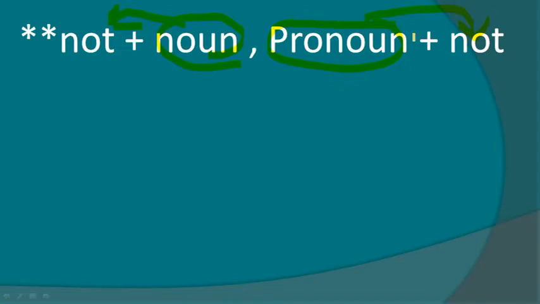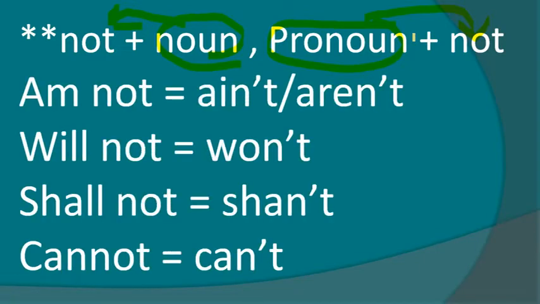So I always suggest you write not in short form. But there is also another problem. If we do it in short form, you will get 4 exceptions of not in case of short form. For example, am not will be ain't, will not will be won't, shall not will be shan't, cannot will be can't. Here are the 4 exceptional examples of short form of not. You must know it because it is very needed and it will be needed in the future also.